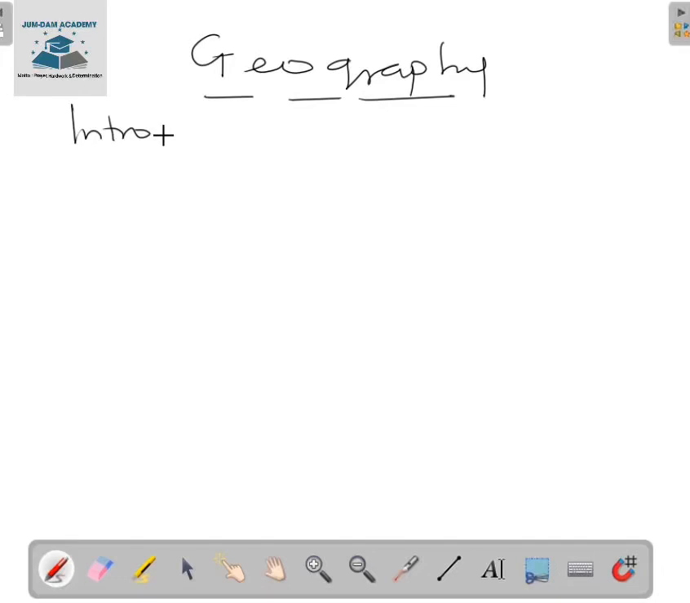Today we'll be looking at the meaning of geography, or the introduction to geography and its branches. So let's start with the meaning of geography before going into details. What is the meaning of geography and where did geography originate from? The name geography, okay, so we're starting with the introduction to the meaning of geography.